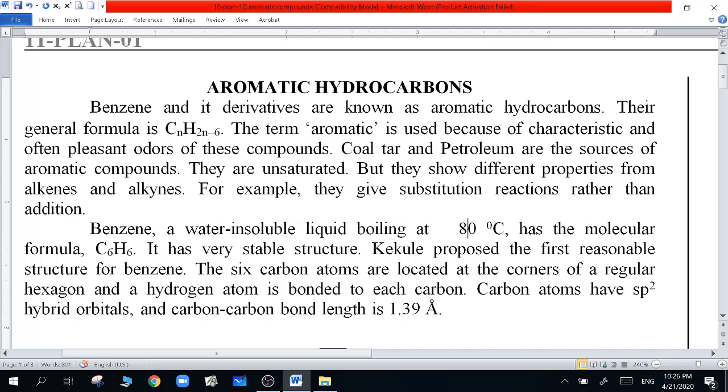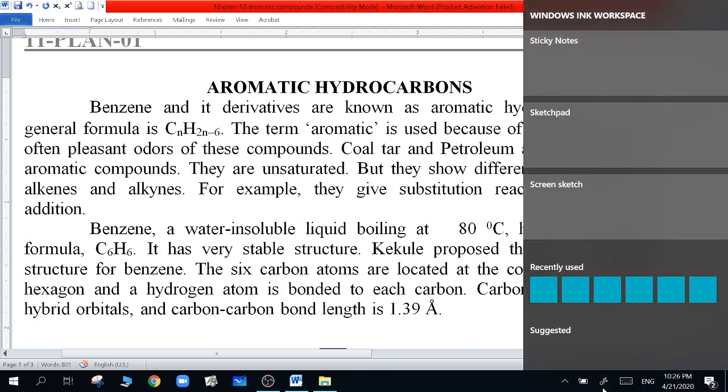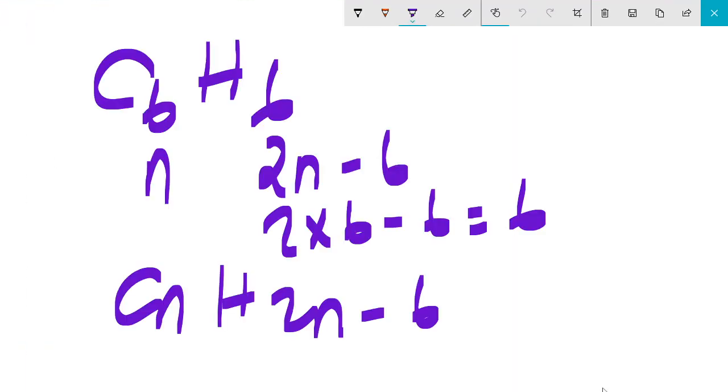You know this term too. It means all bonds are not single. You have double, and if you have double and triple bonds between carbon atoms, they are unsaturated, and they give addition reactions. It means you can add hydrogen or you can add halogens, remember.